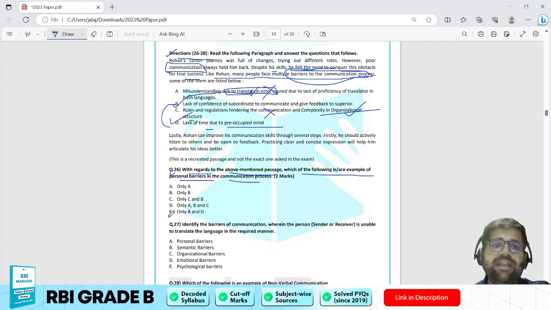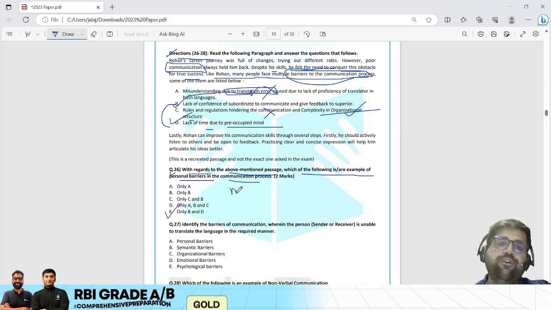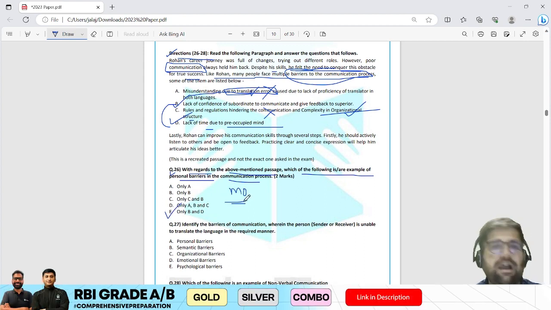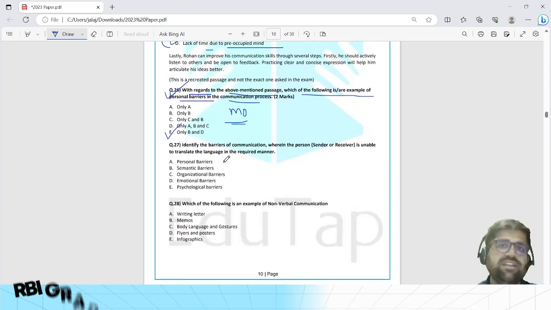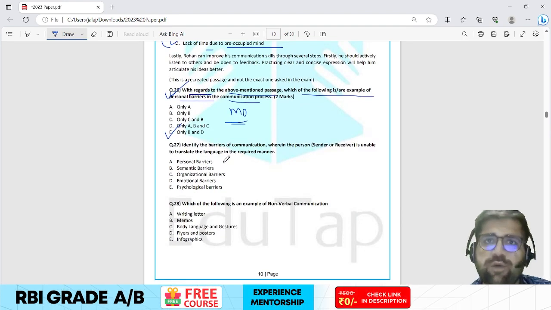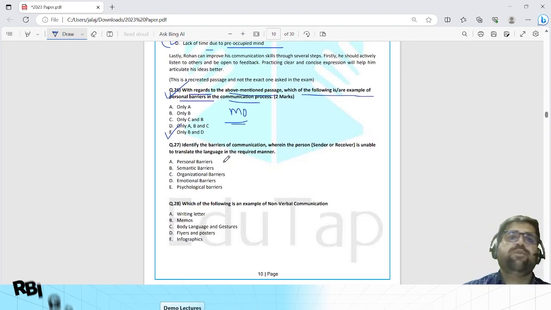So both B and D, the correct answer should be option E over here, and that is why I would rate this question as moderate, because you have to do certain logical deductions before coming to the correct answer. Okay, so question number 26 is moderate, but I hope you understand the logic which I am using to answer this question. Question number 27.